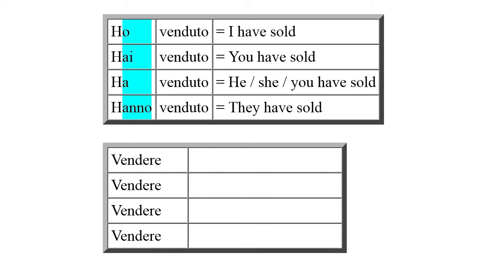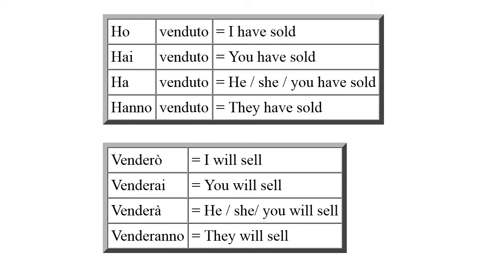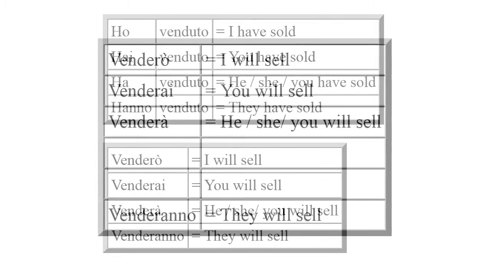If you take those sounds for the word have or has and place them after the final R of the verb vendere, we have these words. Venderò, I will sell. Venderai, you will sell. Venderà, he, she, you will sell. Venderanno, they will sell. This is not too difficult to do when speaking.